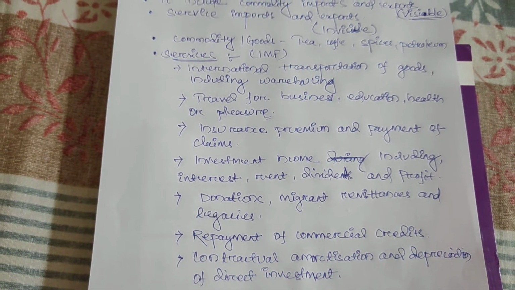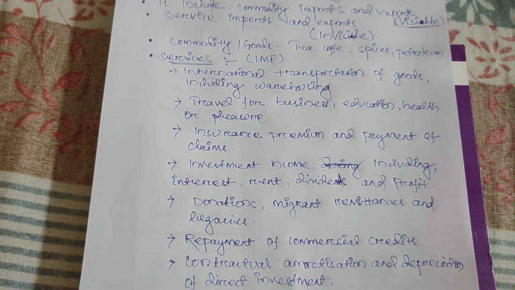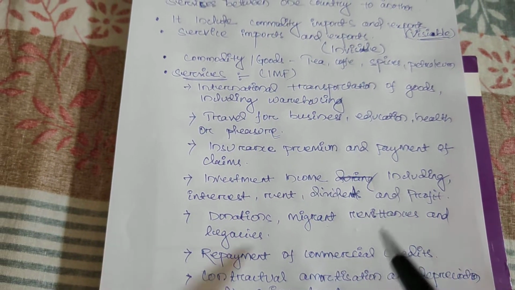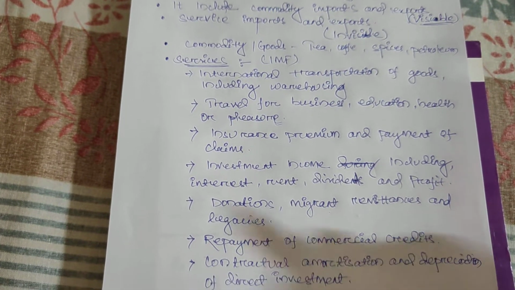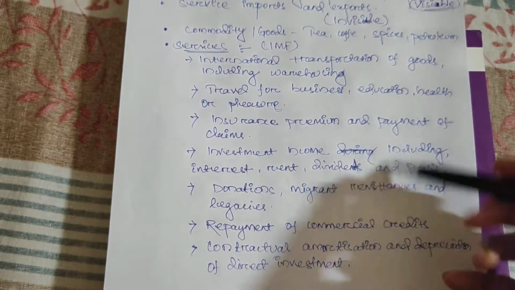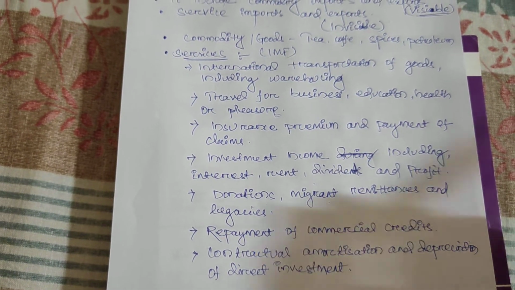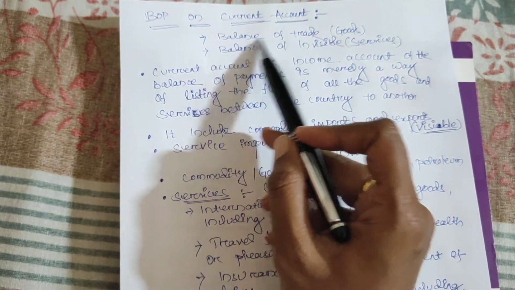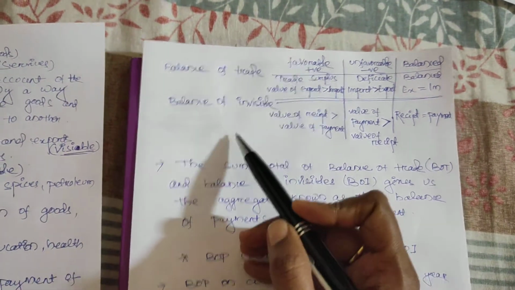In UGC NET, maybe they will give a question. Suppose they give three types of services and one type that is outside the service section, and they will ask what things come under the balance of invisible. Get it? So you have to remember these things. If anything among these comes, that is included and the other part is excluded. Clear? First I explained the definition of balance of current account, then what is balance of trade and balance of invisible. Now the second part.